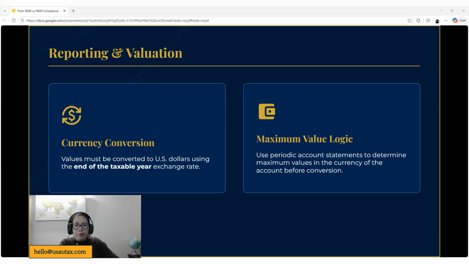What about reporting and valuation? Foreign currency needs to be converted to US dollars using the end of taxable year exchange rate. For the maximum value, you have to use periodic account statements to determine the maximum values in the currency of the account before conversion. So technically, you need to be looking at your bank statements, for example, every month and pick up the highest value during those months for the full year.